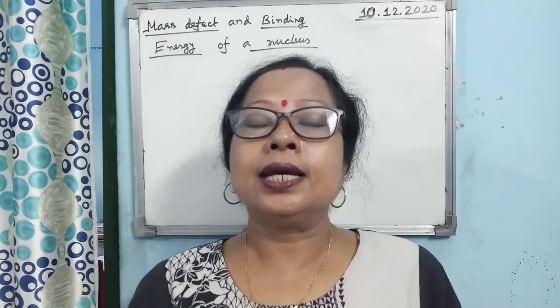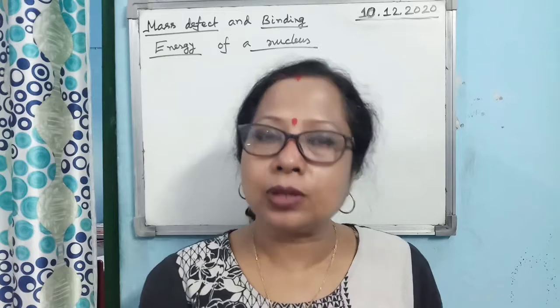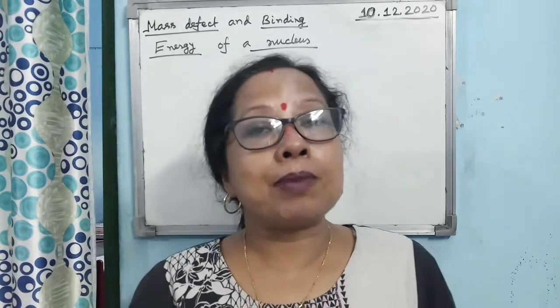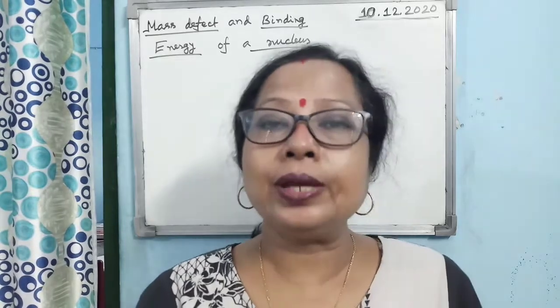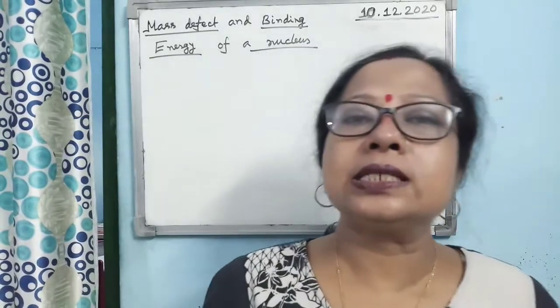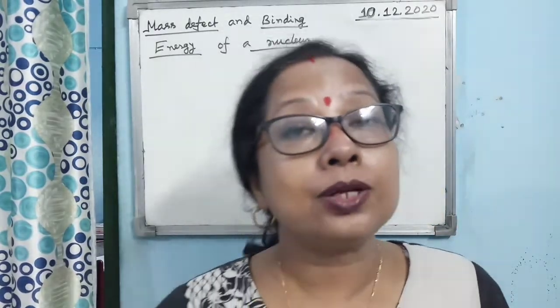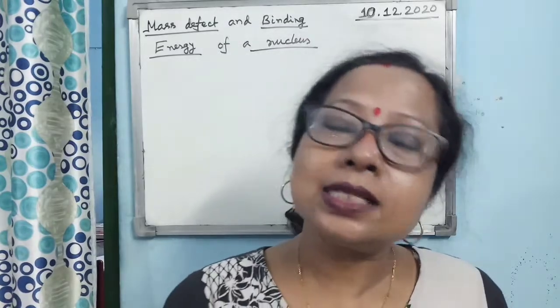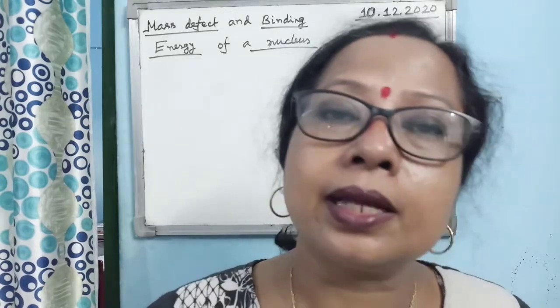This is possible in this way: if you calculate the total mass of the nucleons separately, and then calculate the mass of the nucleus after binding them within that small region, you will observe that the mass of the nucleus is a little less than the total mass of the nucleons. So what is happening to that little less mass? That less mass is converted into the energy needed to bind the nucleons together to form the nucleus.